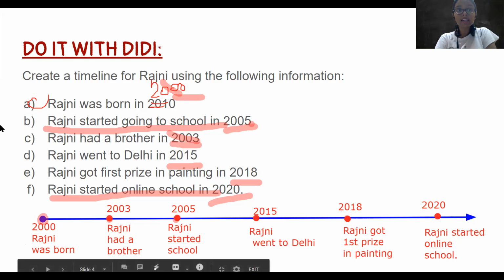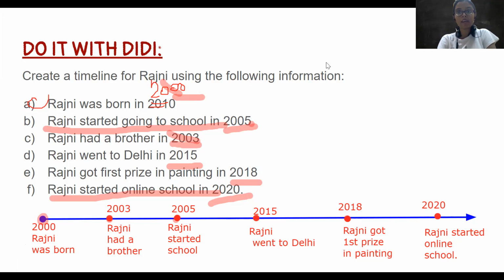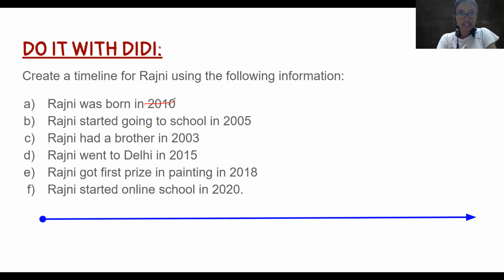Okay, so quickly write everything that's written on the screen in your notebook. And make sure कि ये जो मैंने गलती की है यहाँ पे 2010 लिख के, उसको 2010 मत लिखना, उसको 2000 लिखना. Okay, all right, moving on.